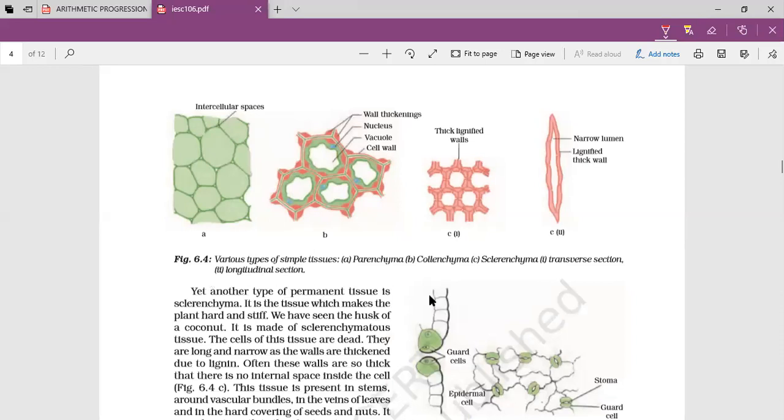Yet another type of permanent tissue. Wait a second, there is much more noise on this side. Okay, let's read this one. I'm not sure you are getting what I'm telling you.